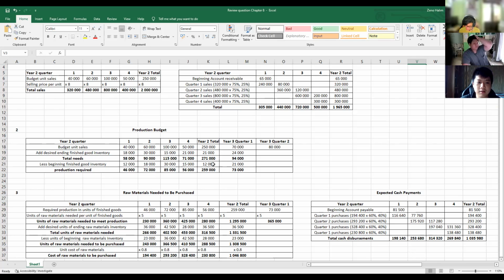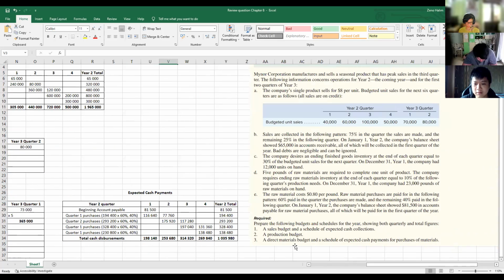For the year 2 total, the beginning finished good would be the same as for the first quarter. And in year 3, quarter 2, there's no added or less beginning finished good inventories because there's no quarter 3 information for year 3.